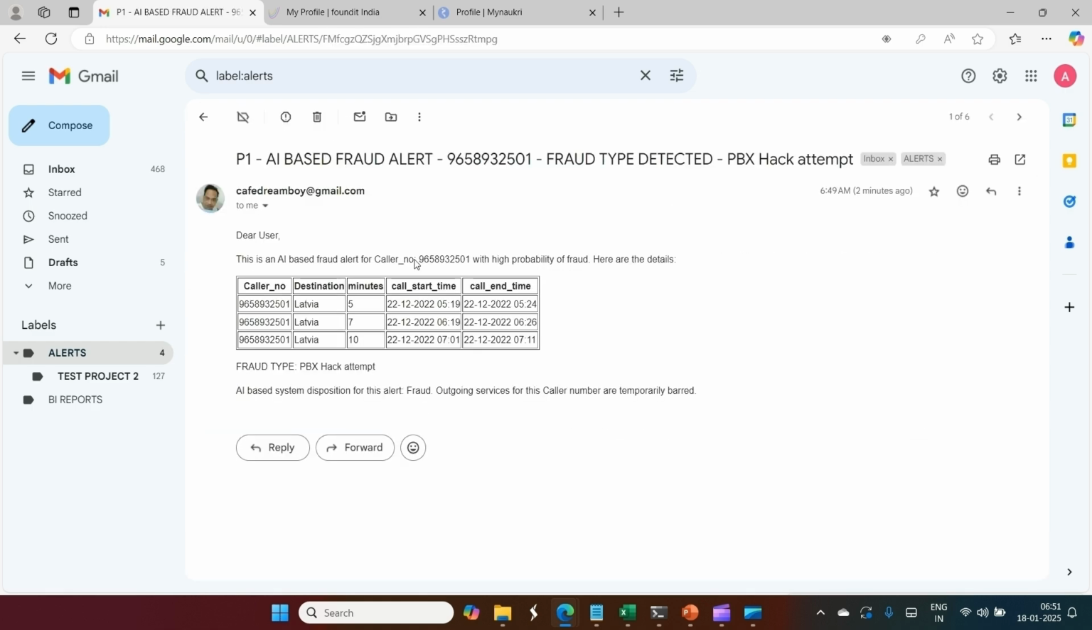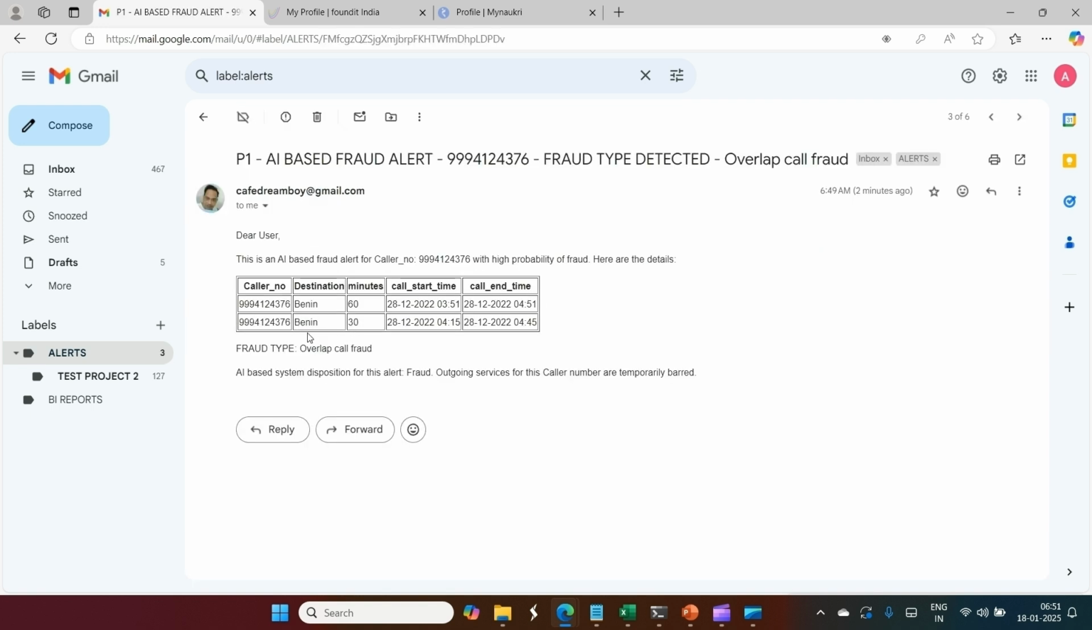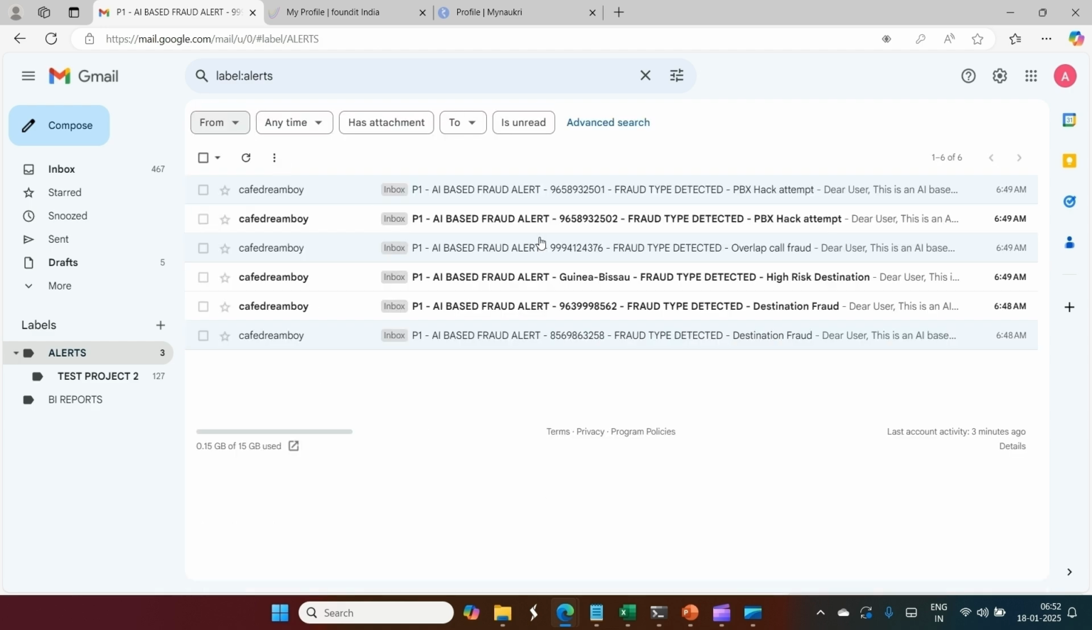So like PBX hack attempt. See, this is an AI based fraud alert for this caller number, high probability of fraud. Latvia caller numbers are grouped by the same single caller number, 5 7 10 minutes. Fraud type is hack attempt. Again, the disposition is fraud. Outgoing services are temporarily barred. And we see overlap call fraud. See, perfectly generated for the same caller number. 351, 451 is the calling time, and in between 415 the call was initiated. So here the high probability fraud type detected is overlap call fraud. Here also the same, and outgoing service system action has been taken.